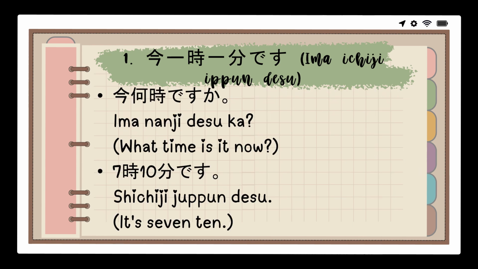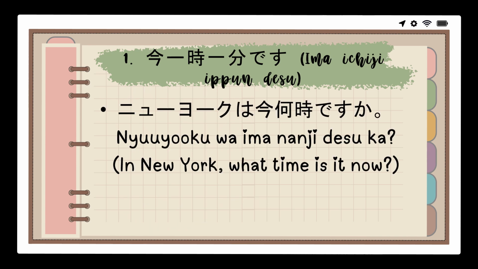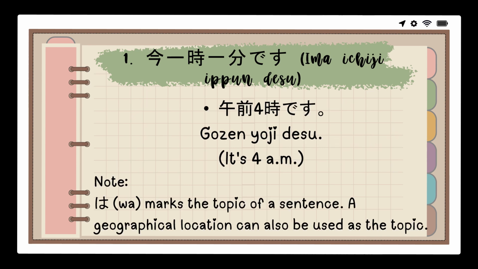For example, Ima nanji desu ka? What time is it now? Shichi juppun desu. It's 7:10. New York wa ima nanji desu ka? In New York, what time is it now? Gozen yoji desu. It's 4 a.m.